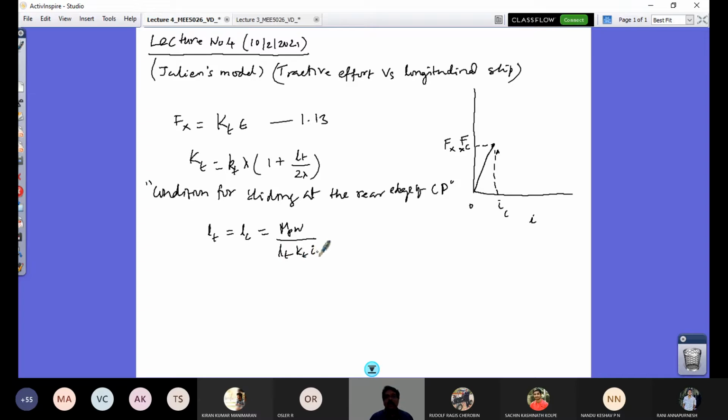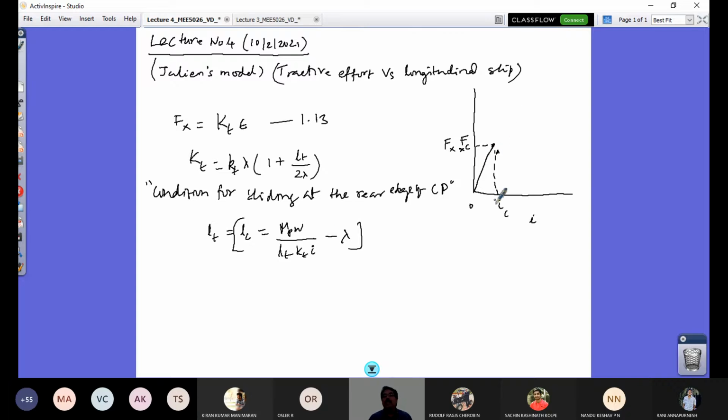I replaced epsilon by I because till this region, you see that longitudinal strain is a measure of skid, sorry, slip. So this is what is my characteristic length. So when this characteristic length equals LT, that is the complete adhesion zone, no sliding, that is this point. When I equate, that is the condition for sliding to initiate as well, right?